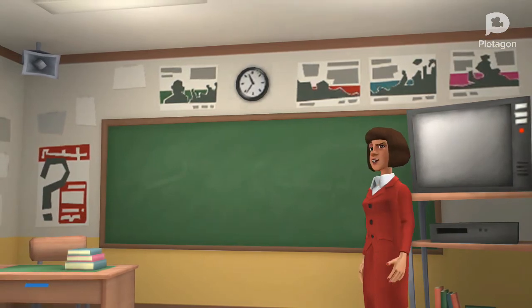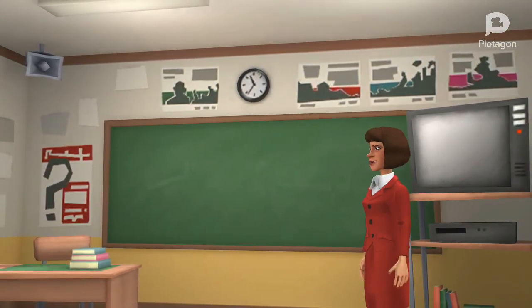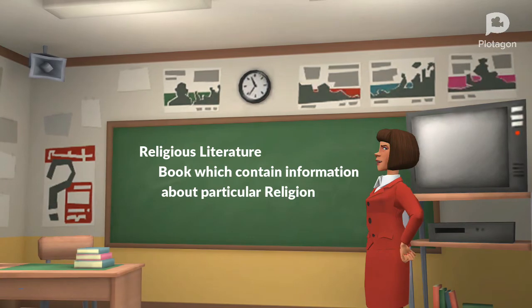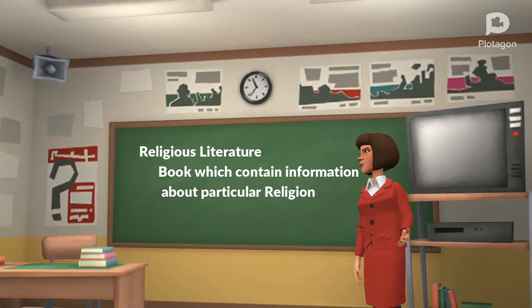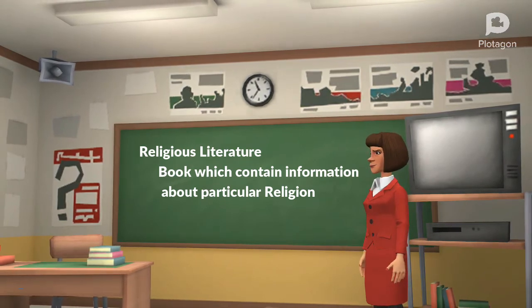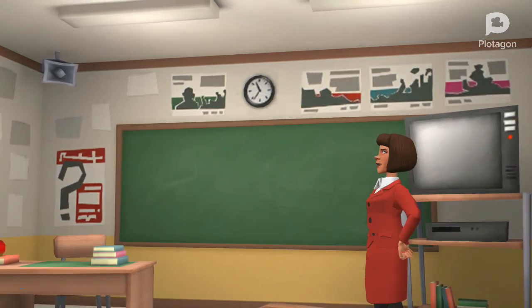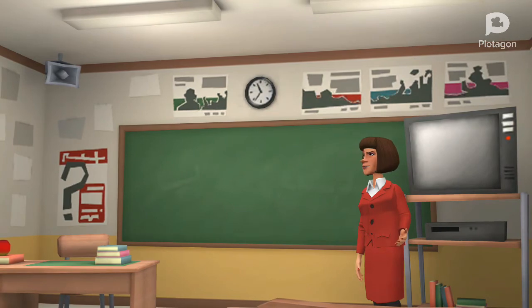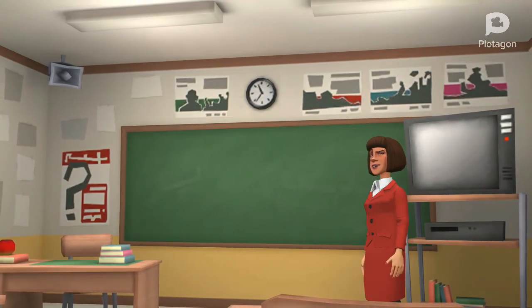So, in literary work, we finished religious literature. What do you mean by religious literature? It is a book which contains information about a particular religion. For example, the Quran of Muslims, the Gita of Hindus, and the Bible of Christians.